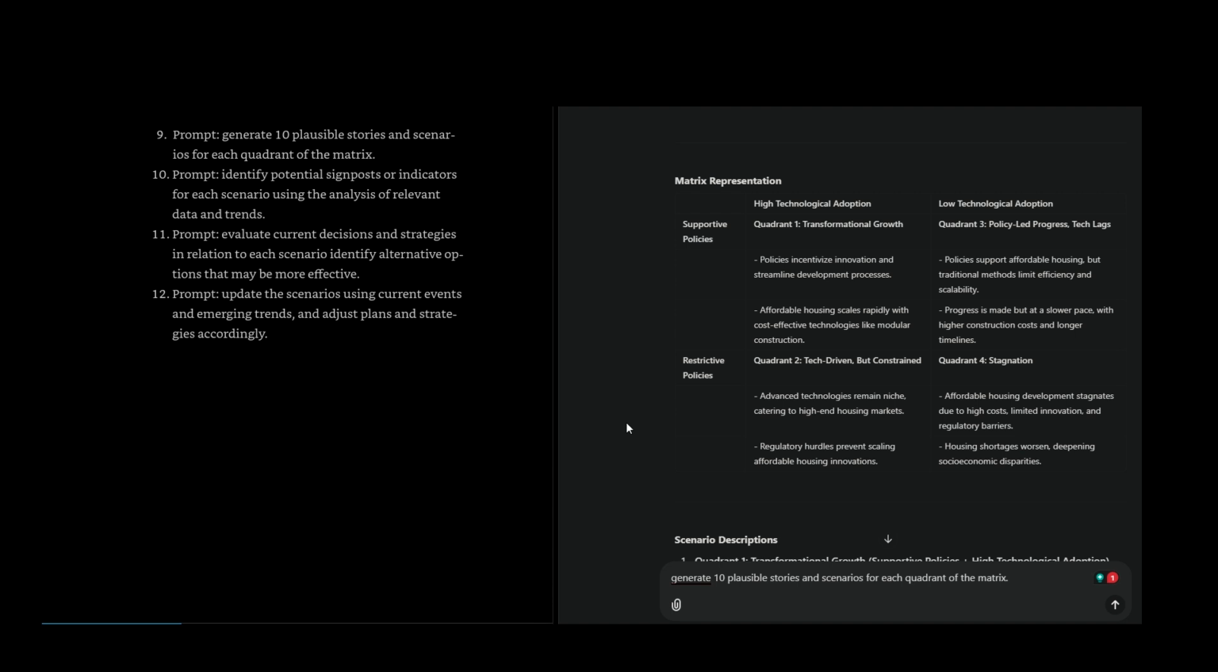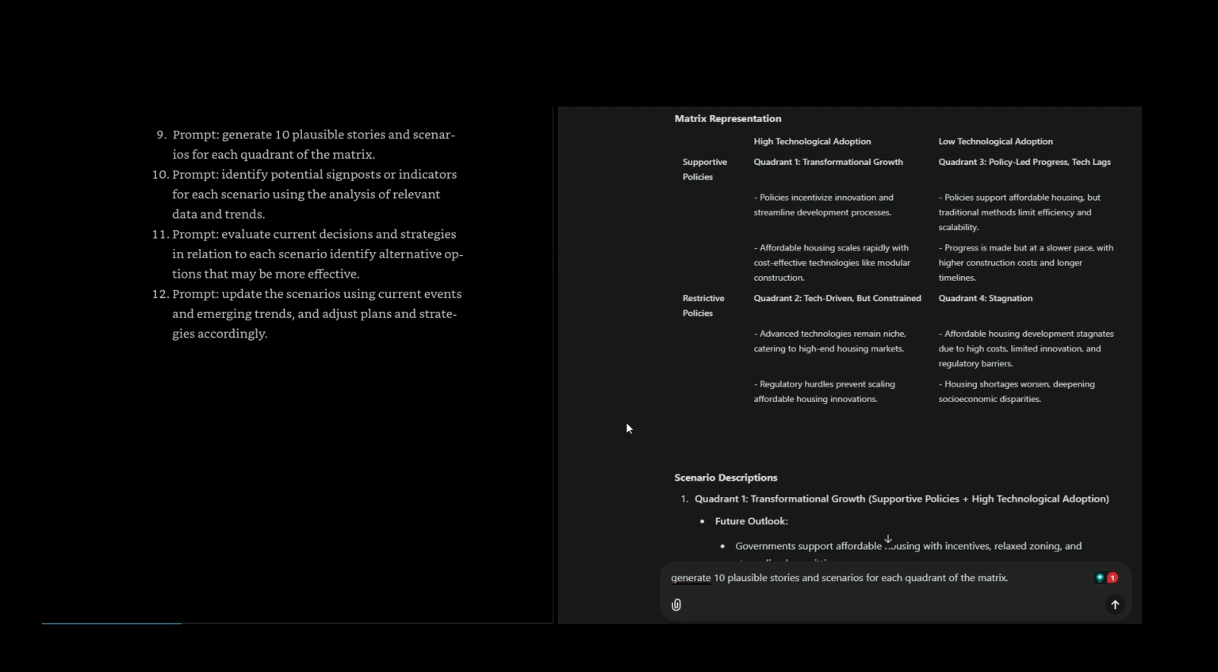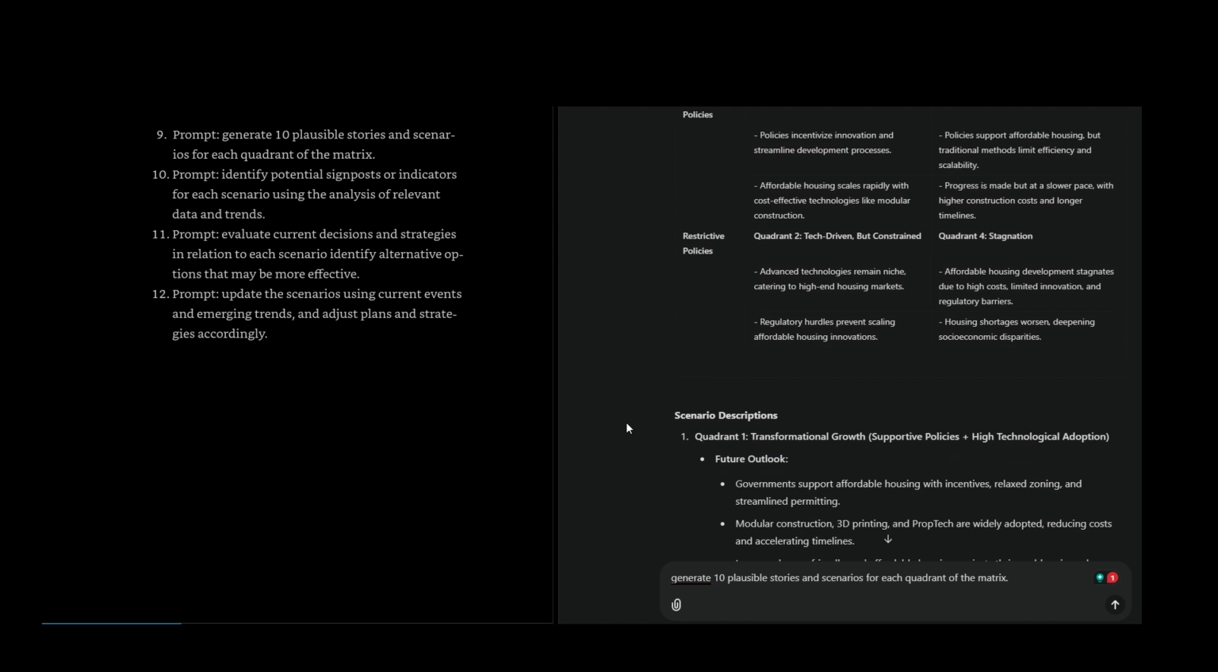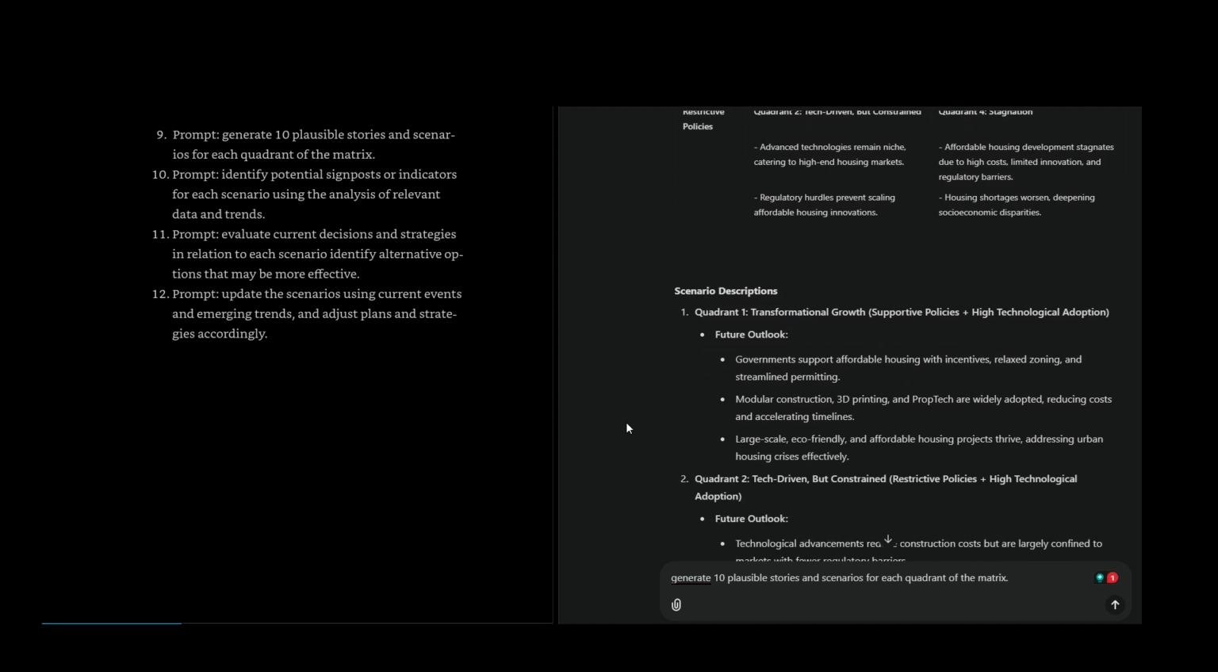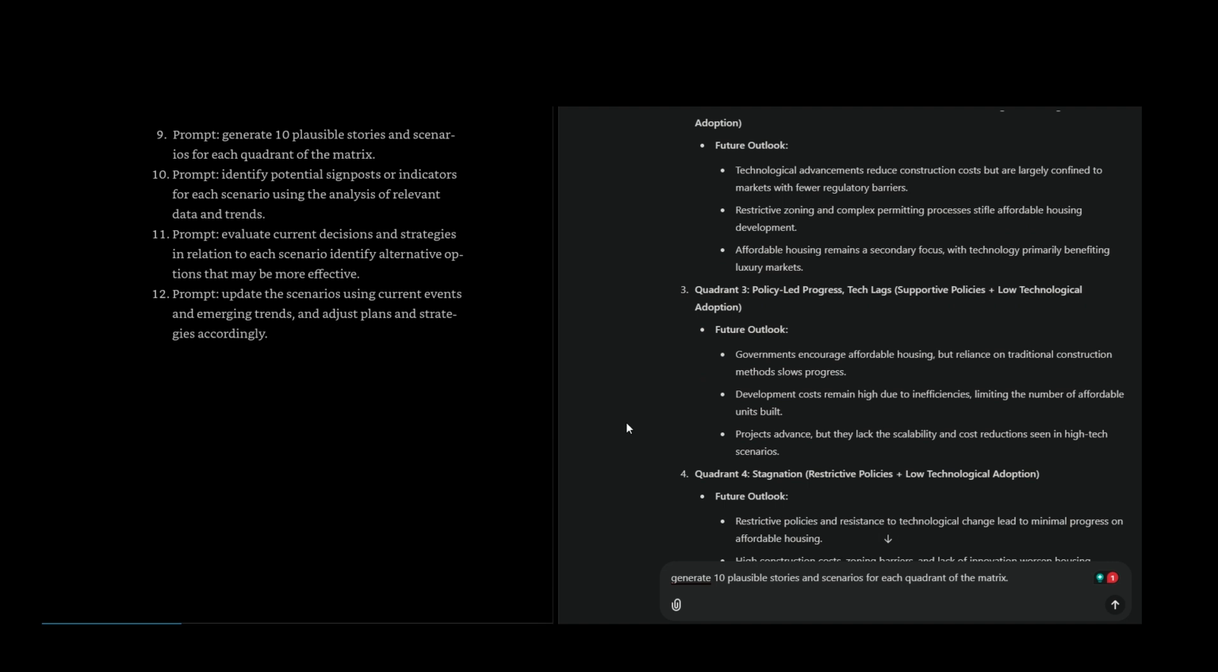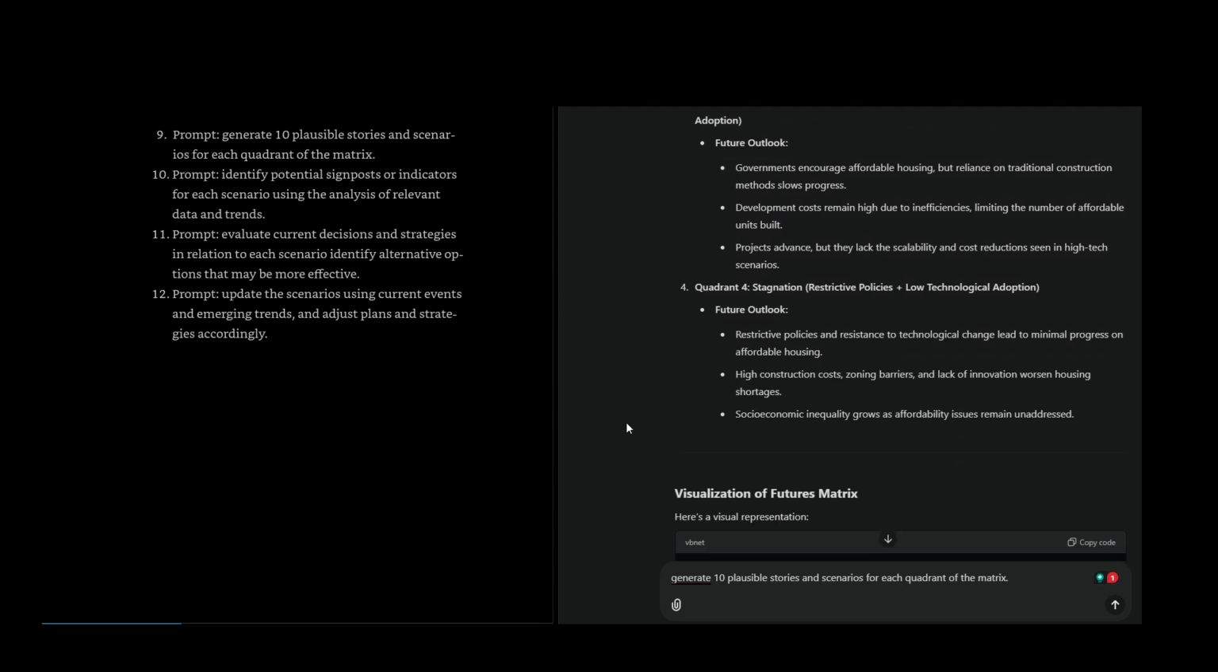Visualization of futures matrix. Here's a visual representation. High technological adoption, low technological adoption. Supportive policies: transformational growth, affordable housing flourishes due to policy and tech synergy; policy-led progress, tech lags, slower progress due to reliance on traditional methods. Restrictive policies: tech-driven but constrained, innovation thrives but doesn't scale due to regulatory barriers; stagnation, housing crisis worsens with no policy or tech advancements.